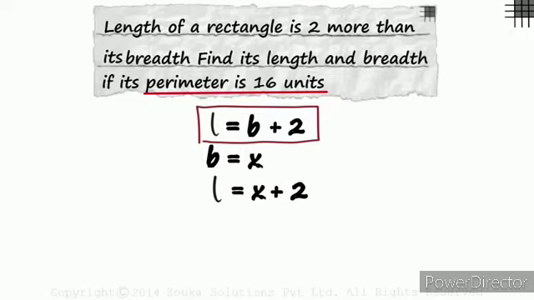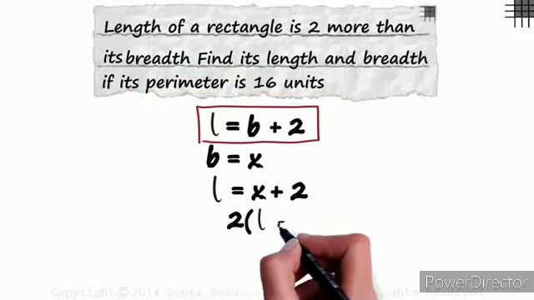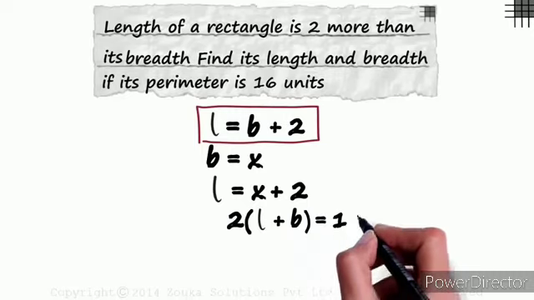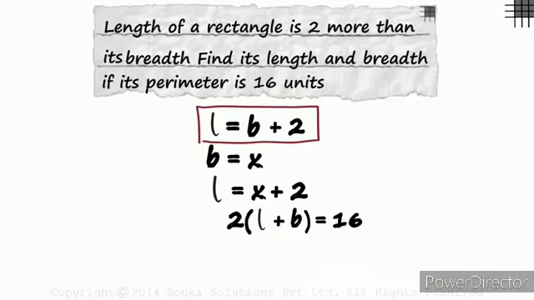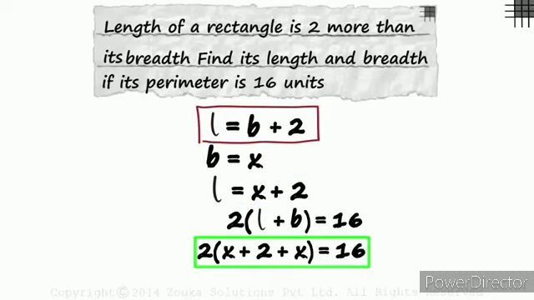The perimeter is given to us as 16 units. So twice L plus B will equal 16 units. Yes, the perimeter is 2 times the length plus 2 times the breadth. As L is x plus 2 and B is x, we get this equation. Solving this, we get the value of x as 3 units.